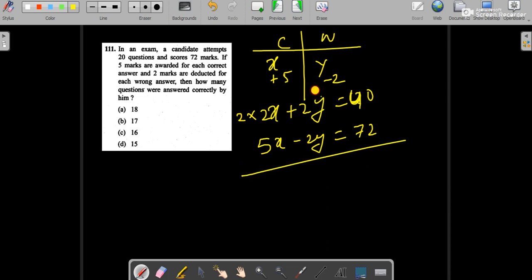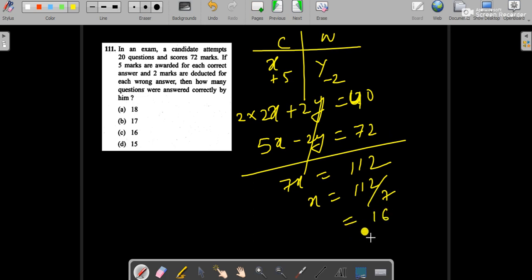By adding the equations we will get 7x equals 112. So x equals 112 divided by 7, which is 16. The question was asking about the number of questions attempted correctly, and x is the number attempted correctly. So our answer is option C.